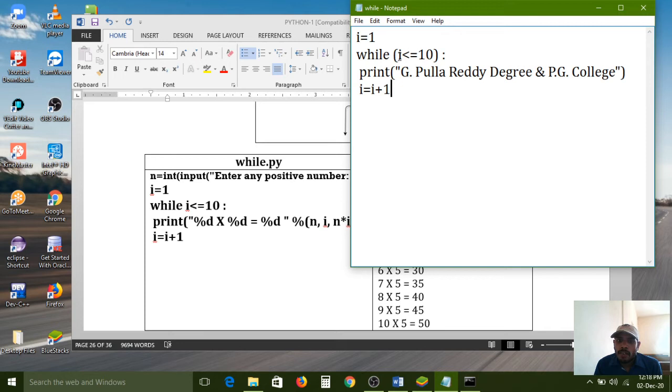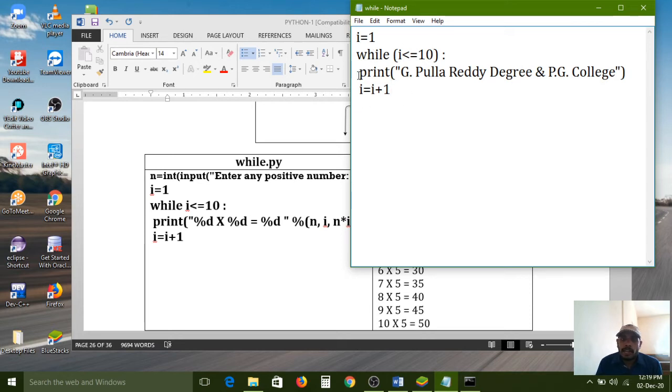First the i value is 1, i less than or equal to 10. The first cycle will start from here, the print function will execute and the statement will print on the console. After that the i value increments by 1 and becomes 2. Again the control comes back to the while loop condition. 2 less than or equal to 10, this condition is also true. Again the cycle will start.